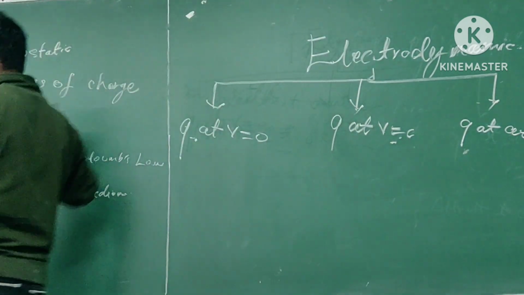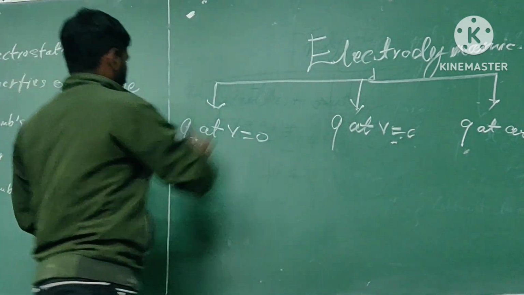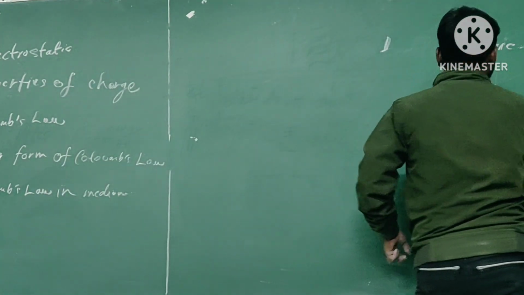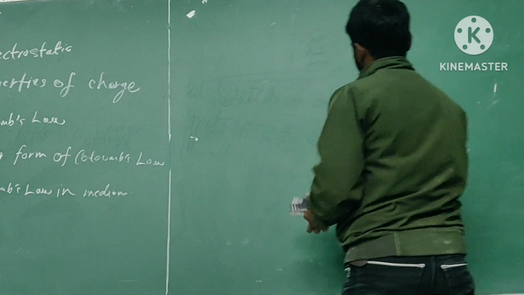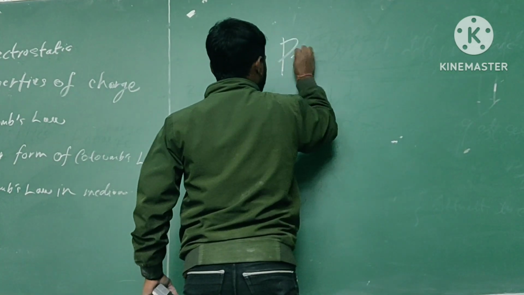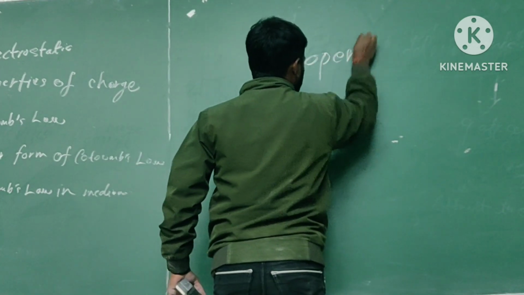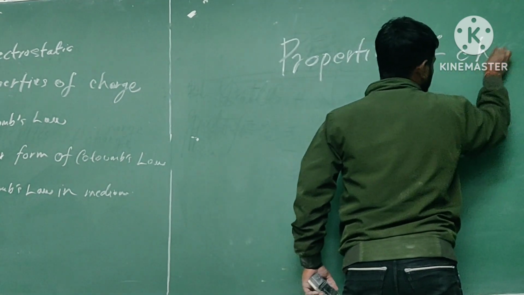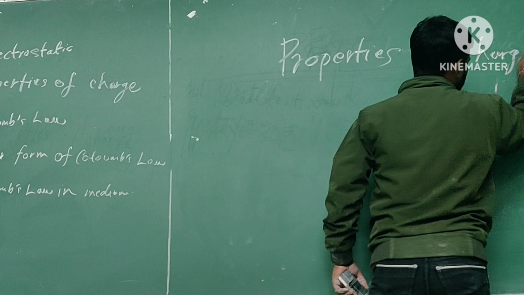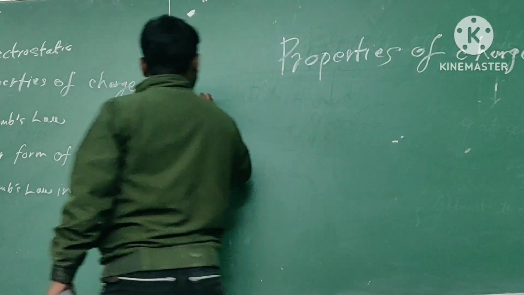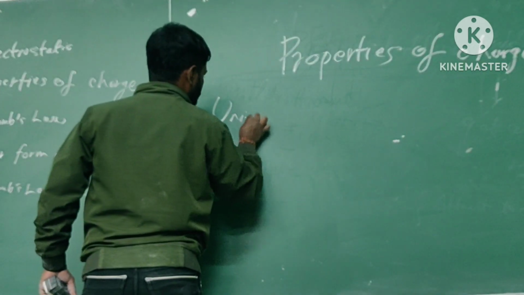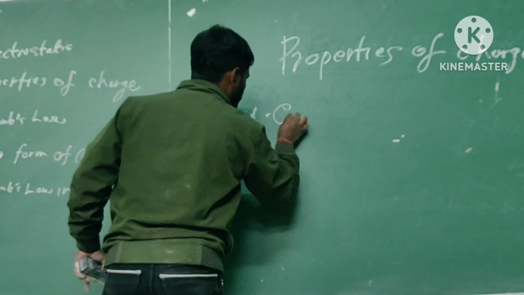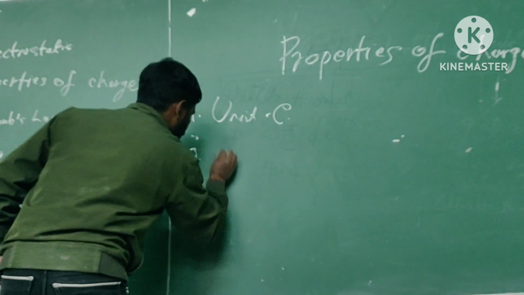Now coming to properties of charge. First property, unit. The unit of charge is the Coulomb. Second, type.